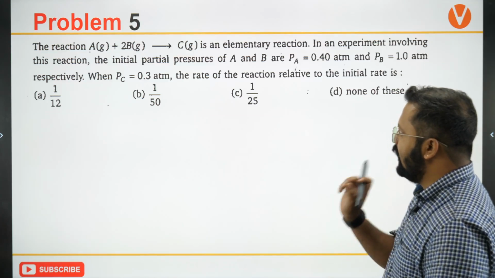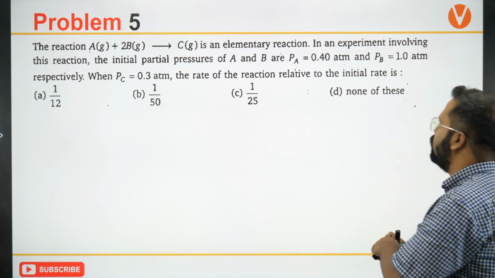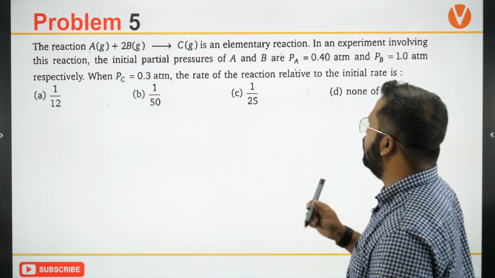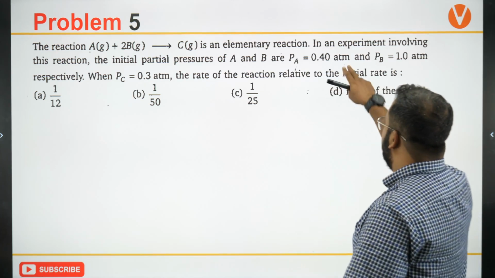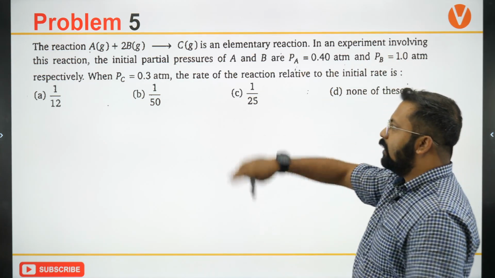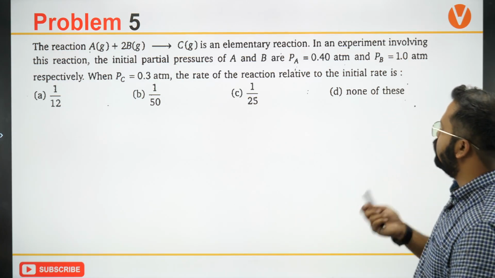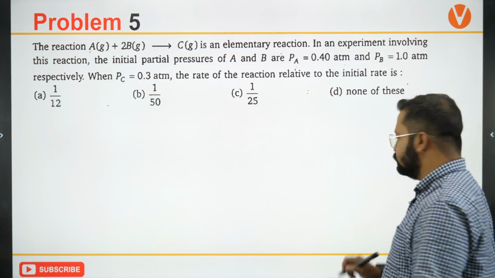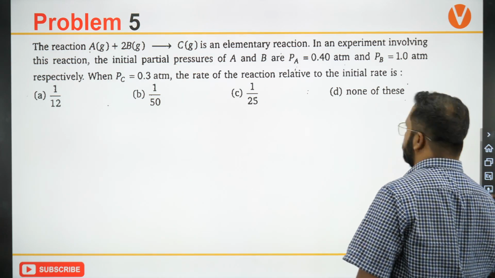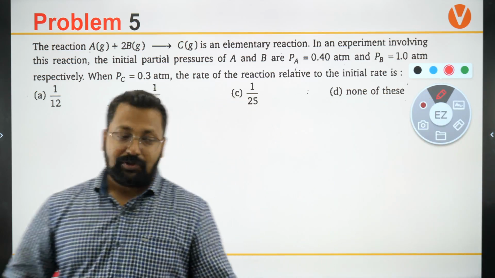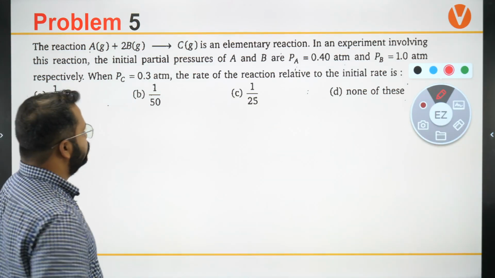Next question is this. A plus 2B gives rise to C is an elementary reaction. In an experiment involving the reaction, the initial pressure of A and B is P naught, 0.4 and 1. After some time, when PC becomes 0.3, the rate of reaction relative to the initial rate is what?